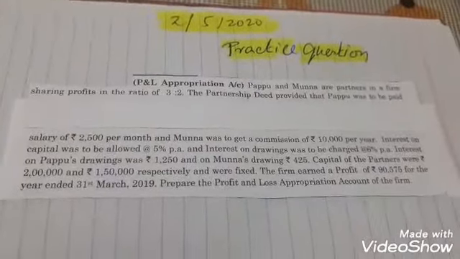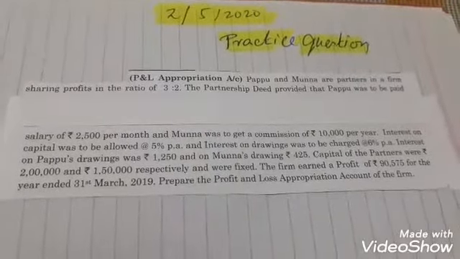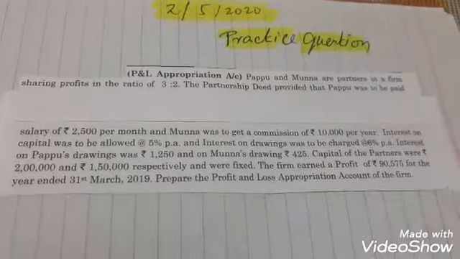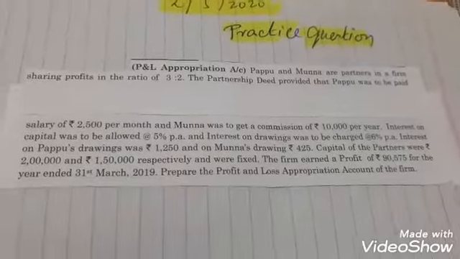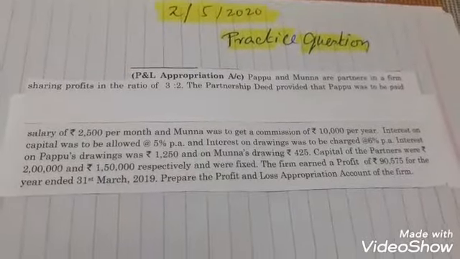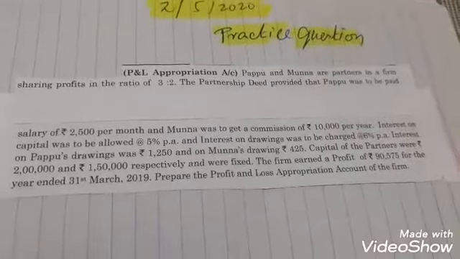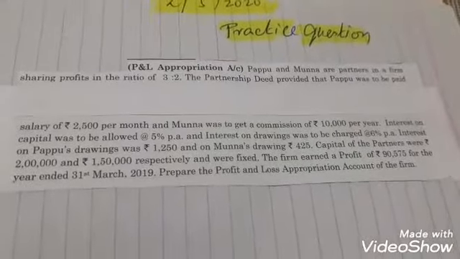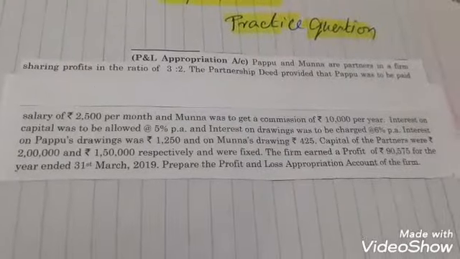So the question can be asked any way. So very carefully go through the question and solve it. Take 10 minutes first, and after that I will send you the solution. First you try it and check how far you are right or wrong.